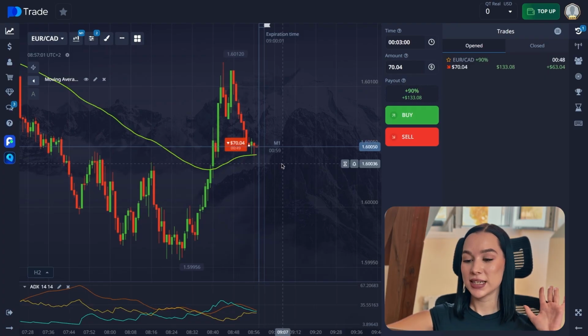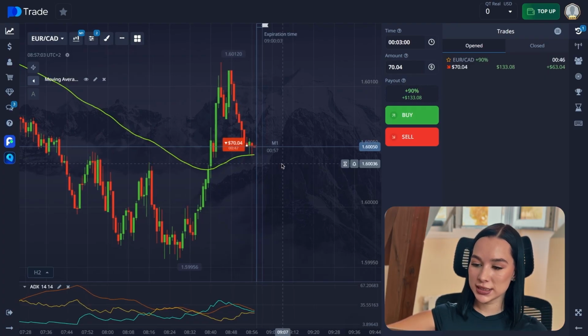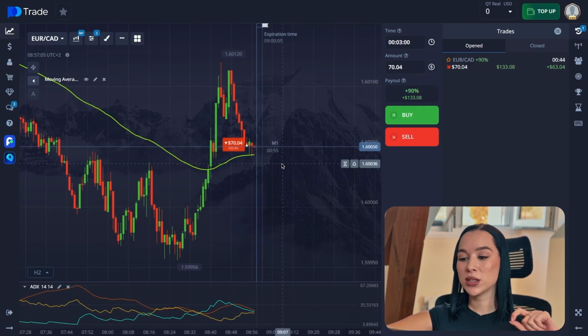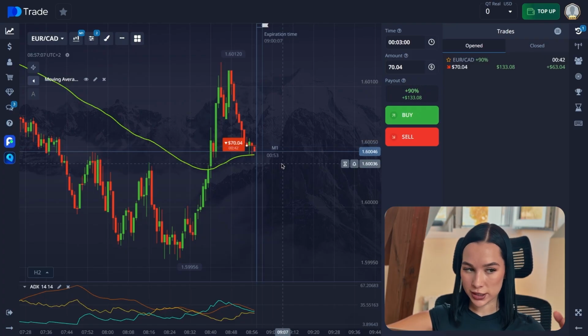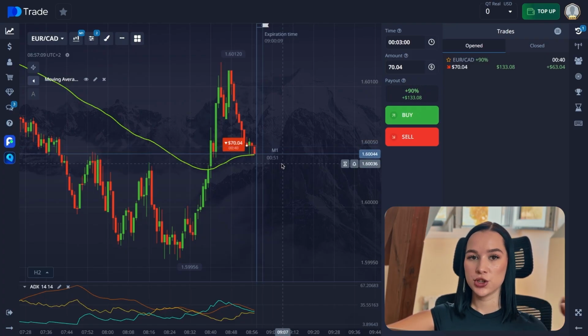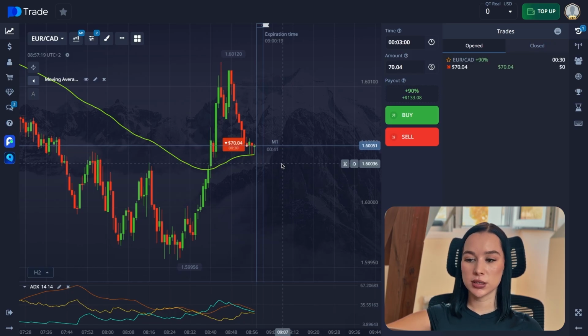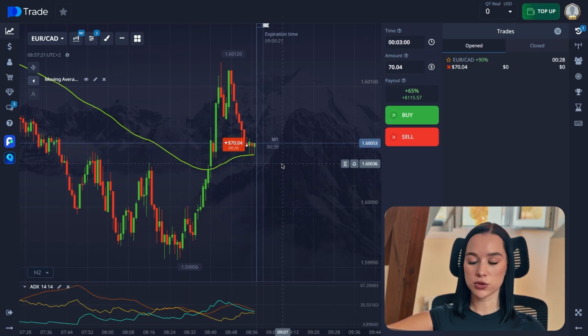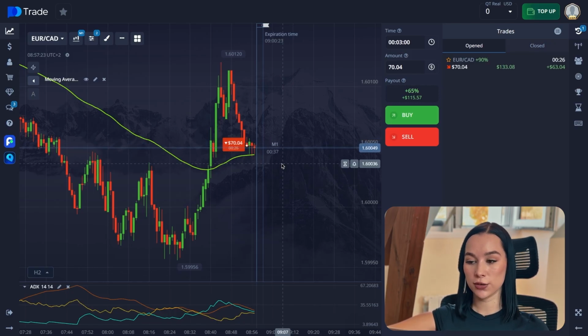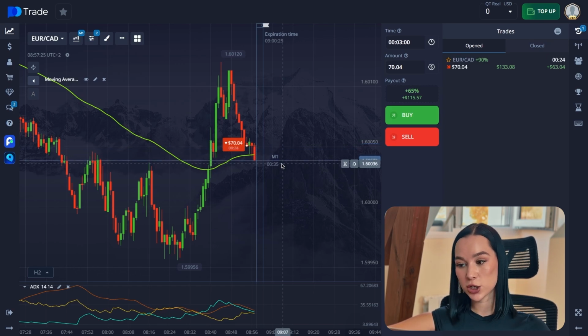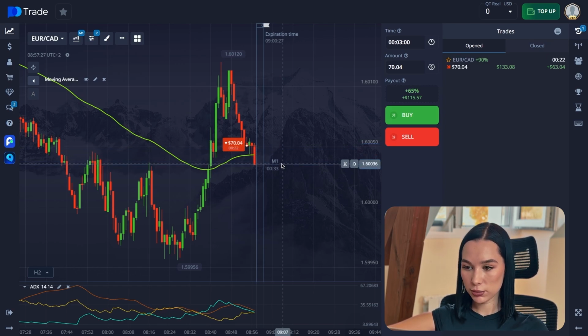The fifth step is entry. When +D and -D cross in the trend's direction, you can open a trade. You can also make the decision about a change of the trend, for example, in a different direction, and also open a trade. And confirm it with candlestick patterns or support and resistance levels, because it's pretty important. Still, it doesn't matter what kind of strategy you use, you always need to confirm with candlestick patterns and support resistance levels. So now we have, by the way, guys, 20 seconds till the end.